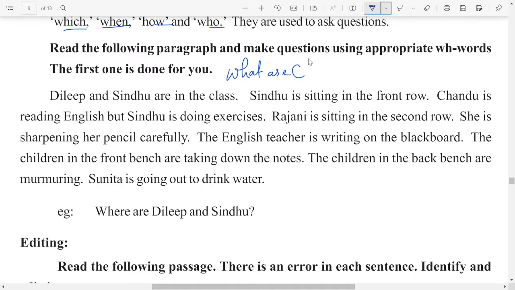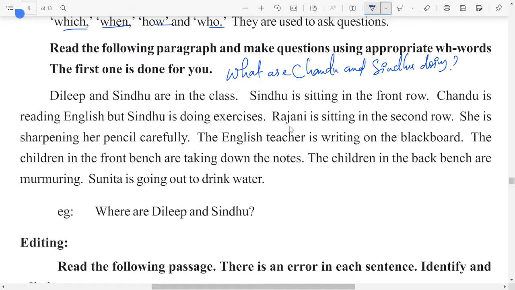What are Chandu and Sindhu doing? That means we are referring this single sentence to both people. So Chandu is reading English, but Sindhu is doing exercise. Okay, so a single sentence or single question can be asked.